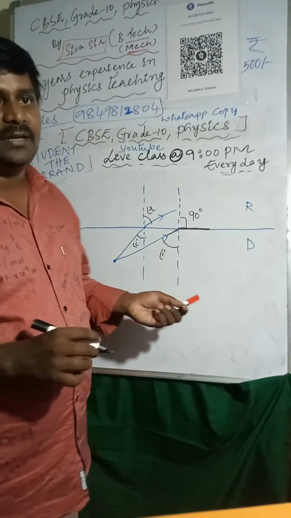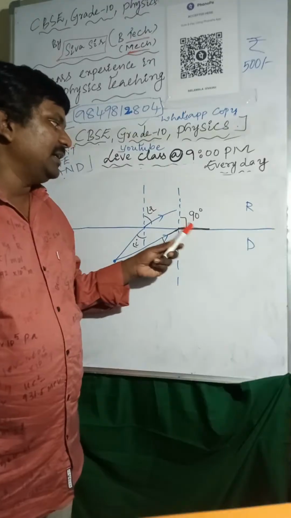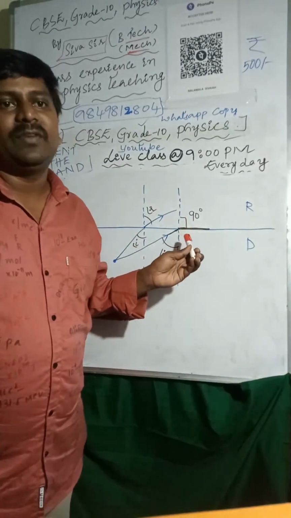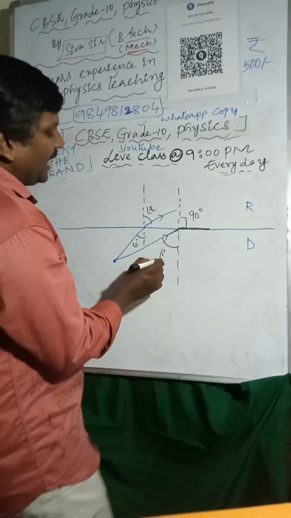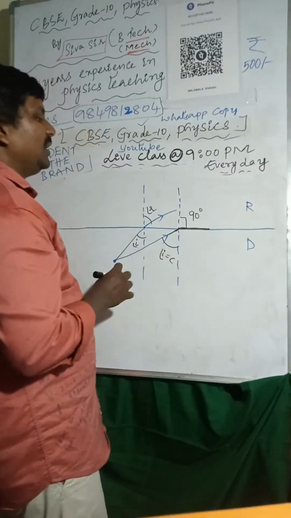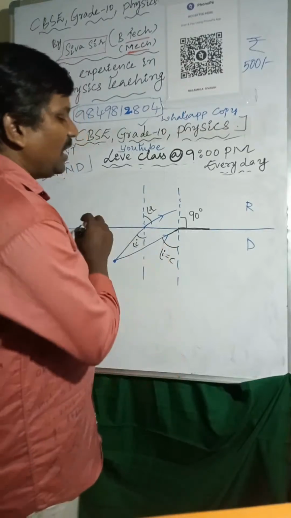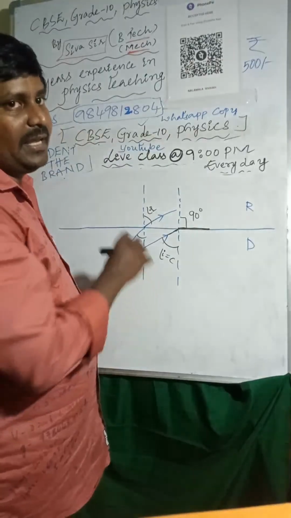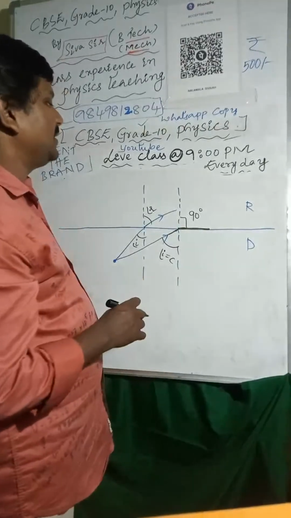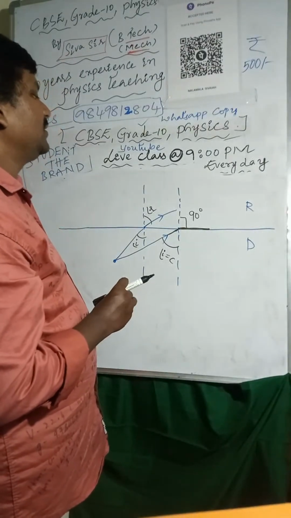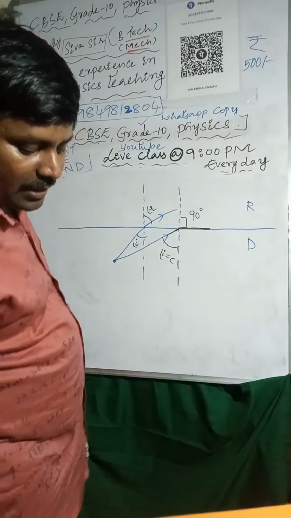So here you have to understand one thing. At a certain angle, the refracted ray makes 90 degrees with the normal line, so that angle is called the critical angle. The angle at which the refracted ray makes 90 degrees with the normal line, or passes along the surface, that is called the critical angle.